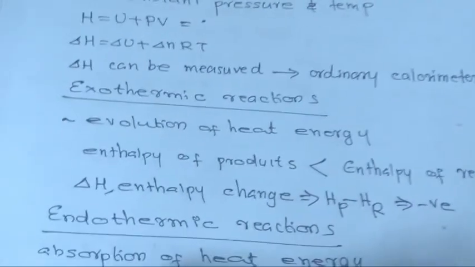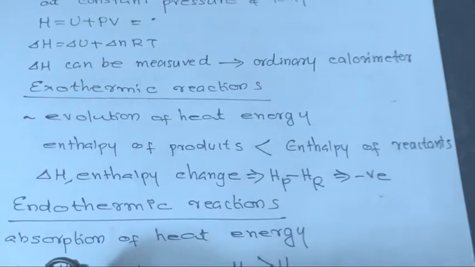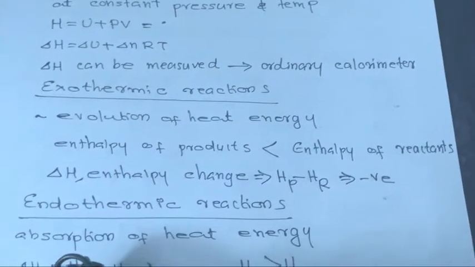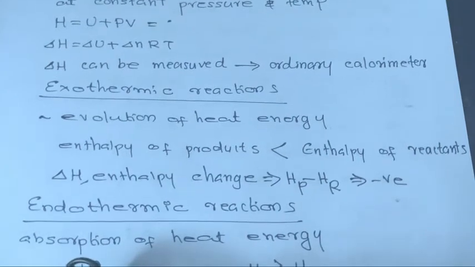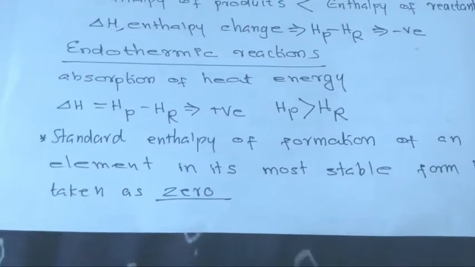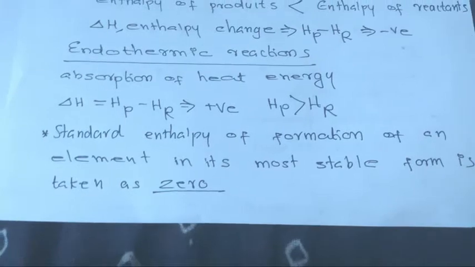Exothermic reactions, evolution of heat energy, enthalpy of products must be less than enthalpy of reactants. Delta H, enthalpy change, is equal to Hp minus Hr, is negative. Next, endothermic reactions, absorption of heat energy. Delta H is equal to Hp minus Hr, is positive, Hp greater than Hr.